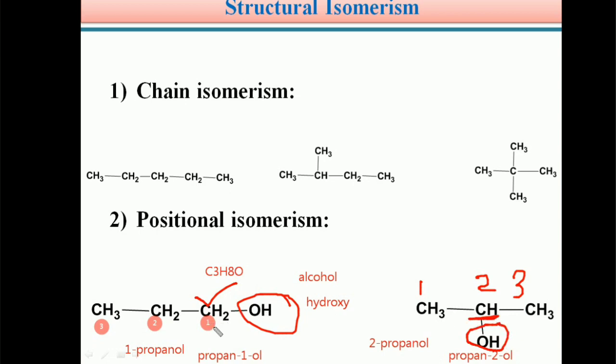Here the position of the OH group is different, even though both isomers have the same molecular formula and the same functional group. So such isomers are called positional isomers, and the phenomenon is known as positional isomerism.